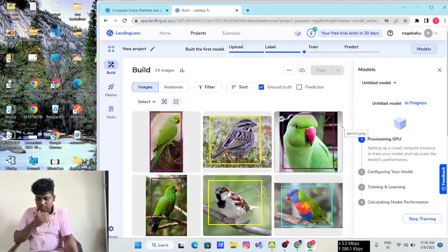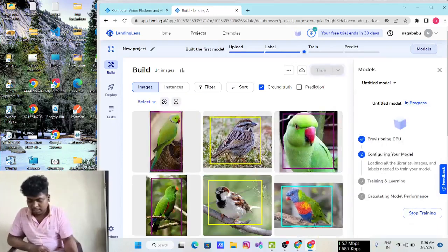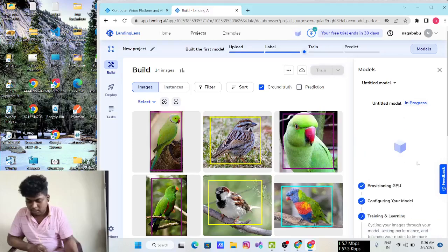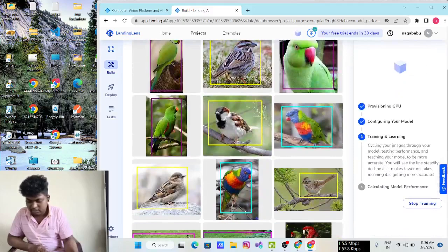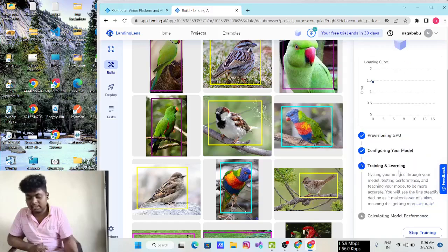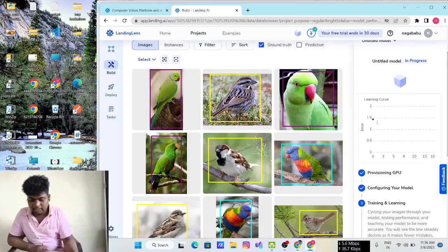See on the right side: preparing the CPU and configuring your model, loading all the libraries, images and training and learning, cycling your images, storing your model, testing performance and teaching your model to be more accurate. You will see the line steadily decline as it makes fewer mistakes, meaning it is getting more accurate. There is a graph that will appear now.